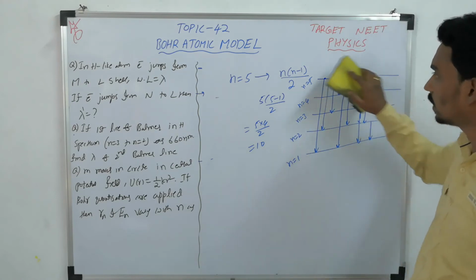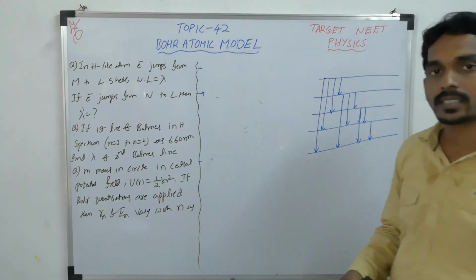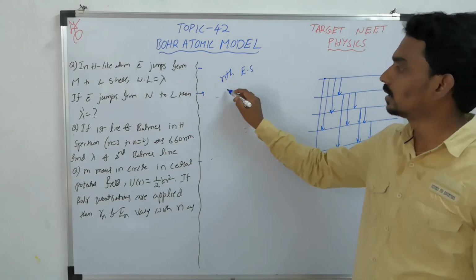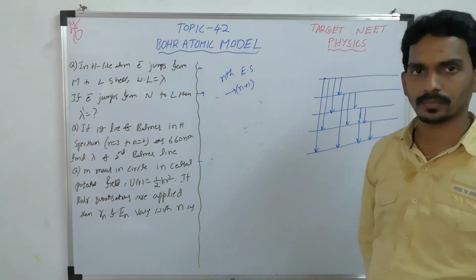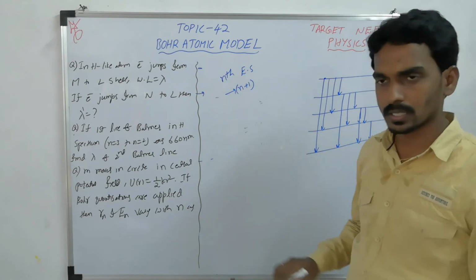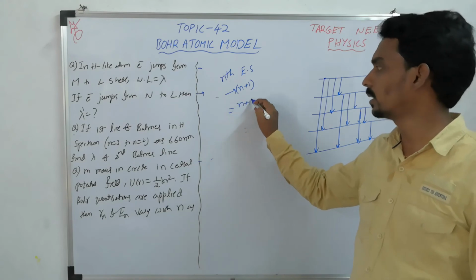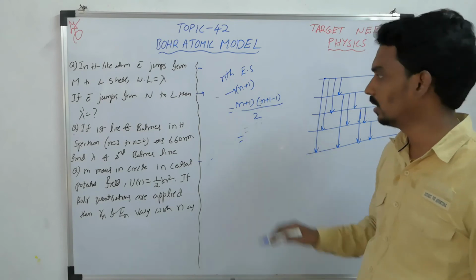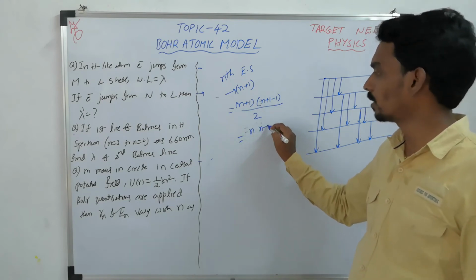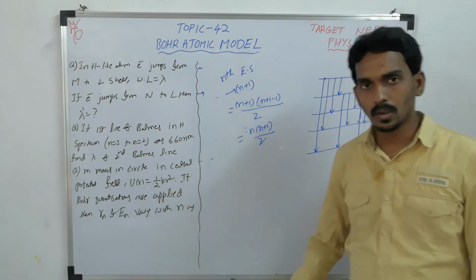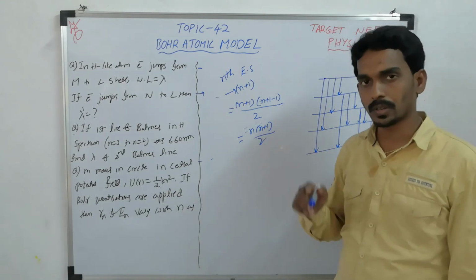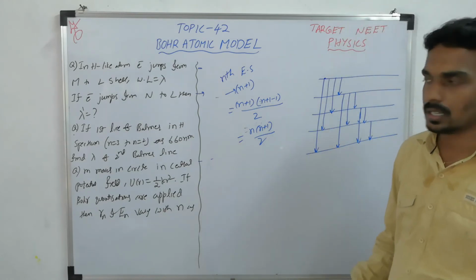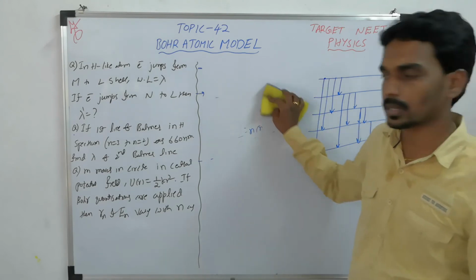Sometimes they will tell you the same thing as the nth excited state. The nth excited state means the orbit number will become n plus 1. Then the number of spectral lines will become n into (n plus 1 minus 1) divided by 2, that means n into (n plus 1) by 2. For the nth orbit it is n into (n minus 1) by 2, for the nth excited state it is n into (n plus 1) by 2. So remember the difference, because sometimes they will mention this, sometimes they will mention that.